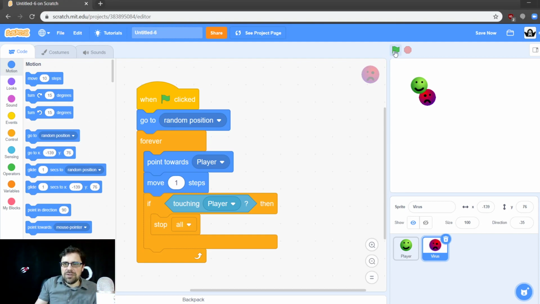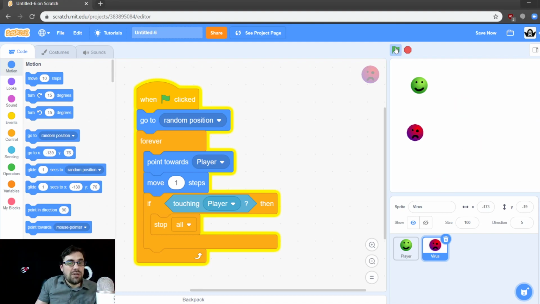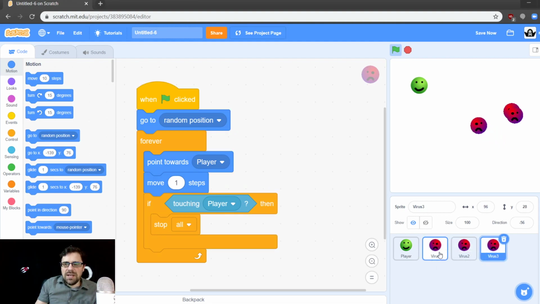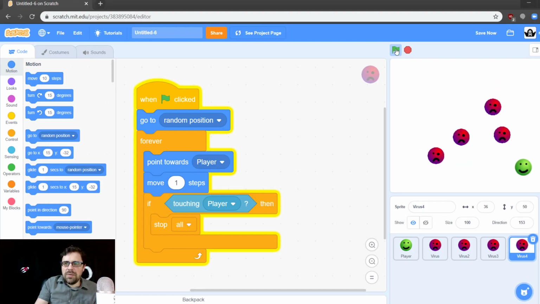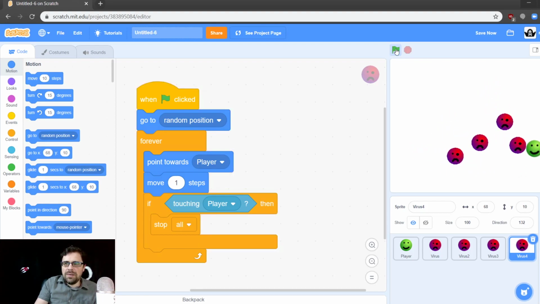Okay, let's give it a try. Click. See, he jumped down there. Let's click again. See, he jumps, he can go anywhere. So now he won't start right next to our player. If we duplicate our virus a couple times, they all are going to start at a different place. Okay? And then you have to get out of their way. Whoa, I just slipped through there. Okay? And then when one of them touches you, game over.